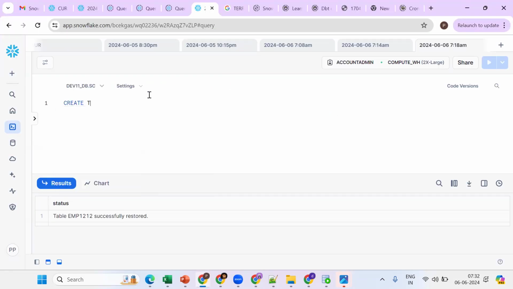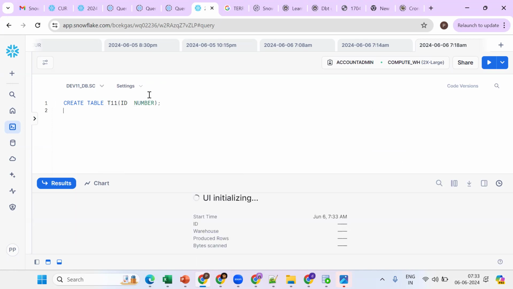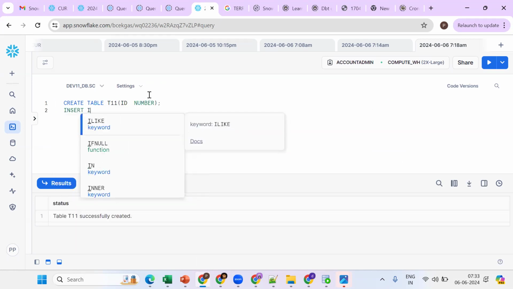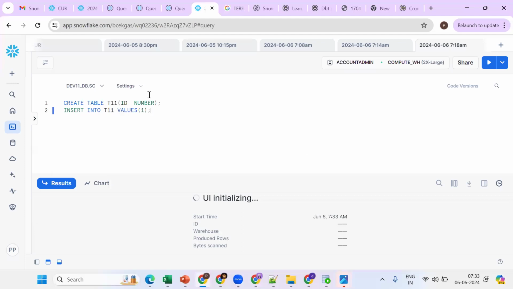Okay, so create table T1, ID number. Now insert one record: insert into T1 values. Okay, see, these are important. From an interview perspective, very, very important.